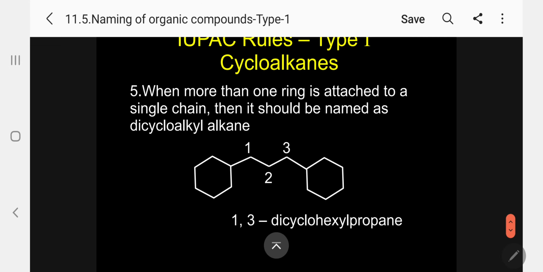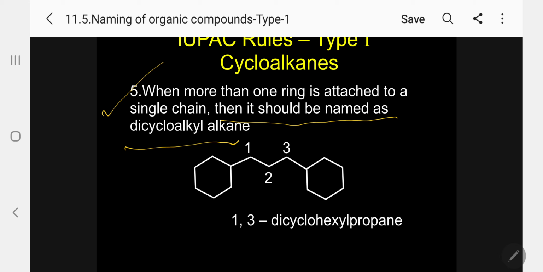Next rule. When more than one ring is attached to a single carbon chain, then it should be named as dicycloalkyl alkane. So for example, in this case, in between there are 3 carbon atoms, so the parent is propane.